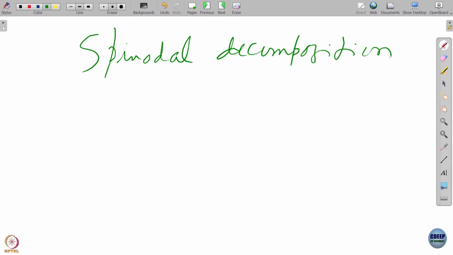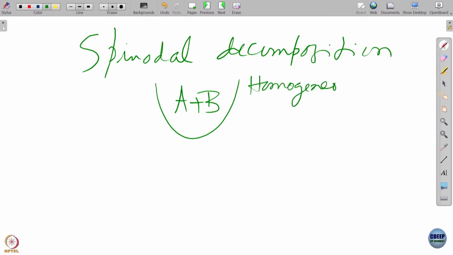metallurgy departments. So, here what happens, we consider the following thing, we have a homogeneous phase at high temperature, a homogeneous mixture of A and B, at high temperature. Now, we suddenly quench it. For example, say we have a scaled temperature, just 1.